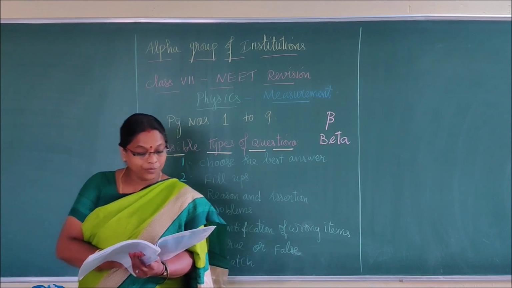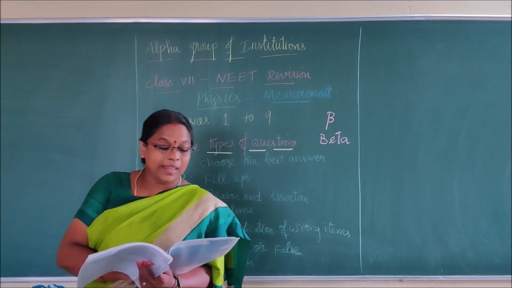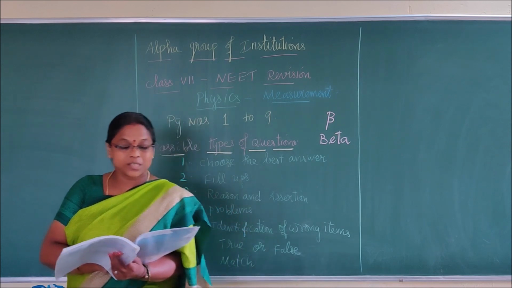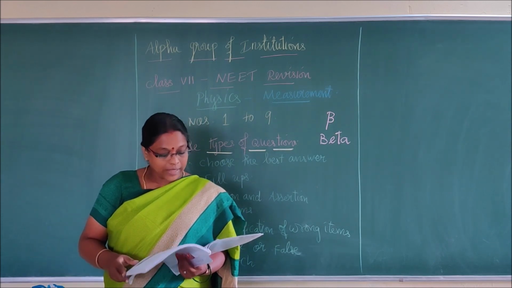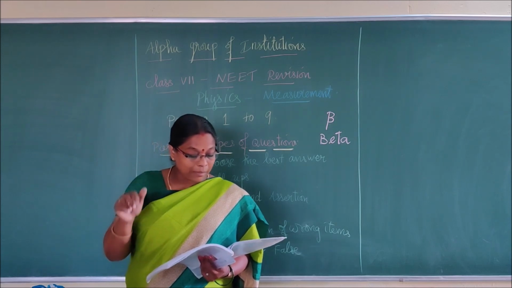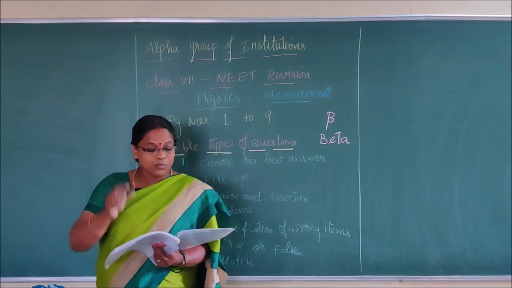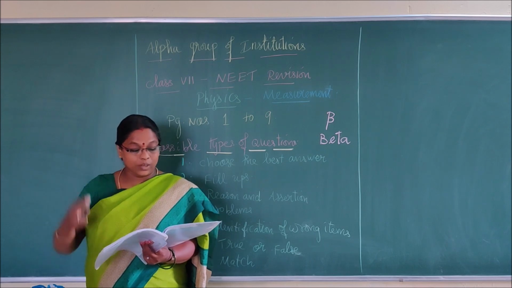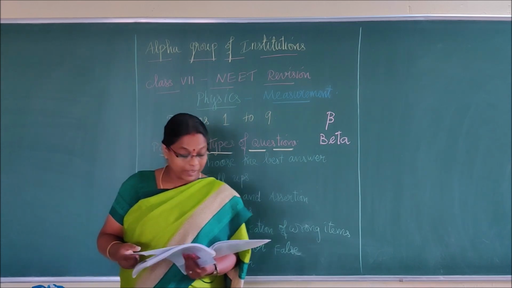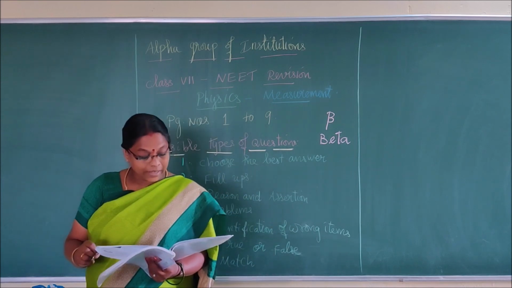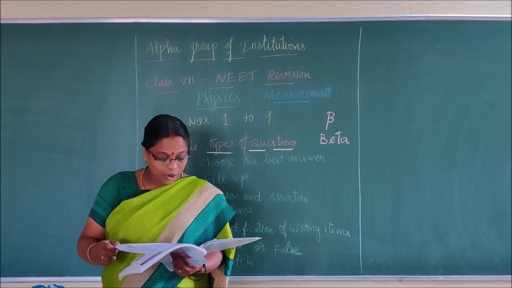Page number 4. FPS, MKS, SI system. All those explanations. And under each system, what are the units that you have to know. And in the tabular column, under each system, what is the unit for length, what is the unit for mass, and what is the unit for time and charge. All those you have to be very thorough. And the SI system, that tabular column.